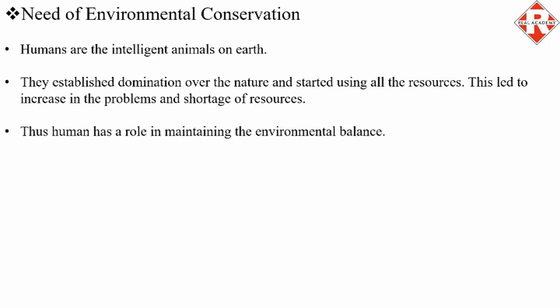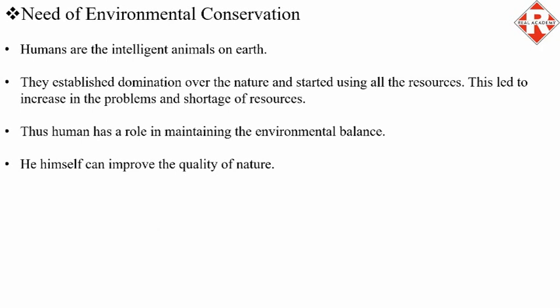As I mentioned previously, increase in demand led to shortage of resources. Thus, humans have a role in maintaining the environmental balance. As we all are utilizing products made from natural resources, we must understand how to reduce exploitation of natural resources so that we can maintain environmental balance.